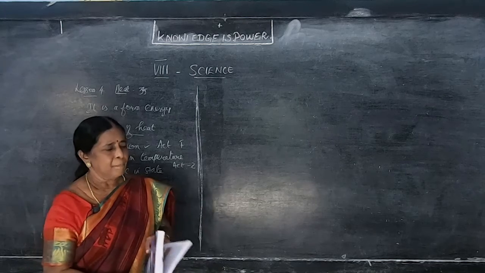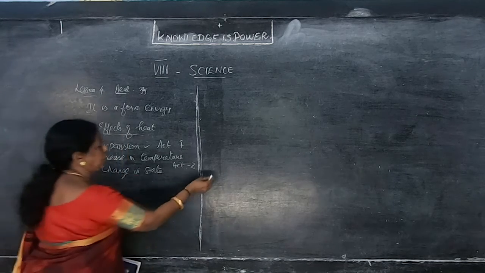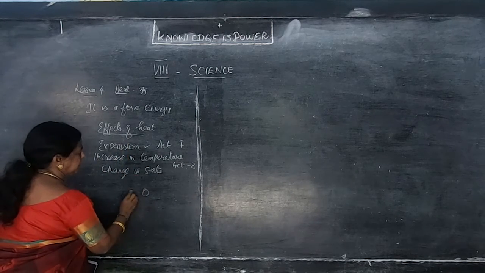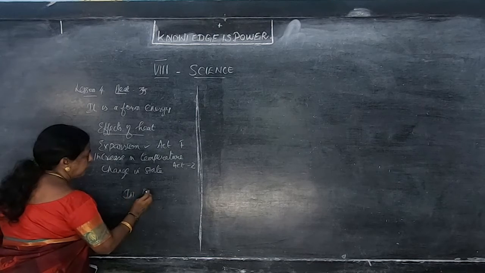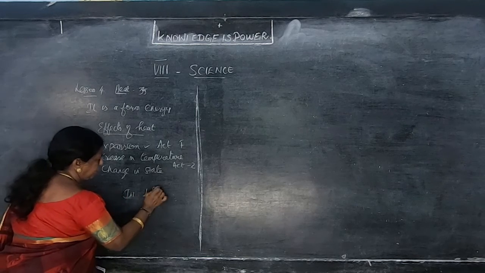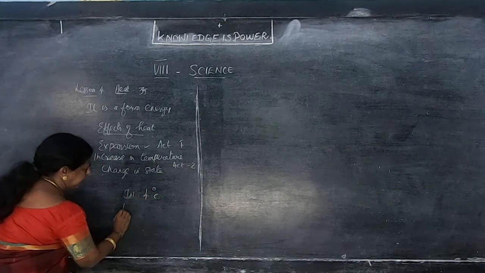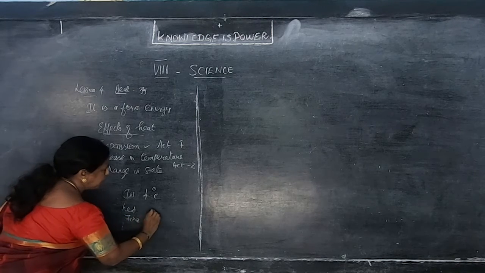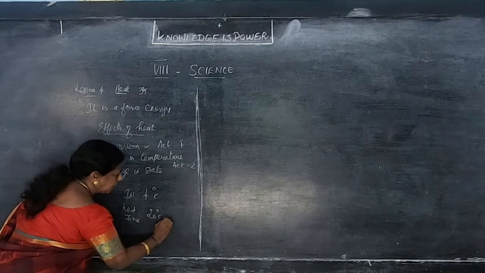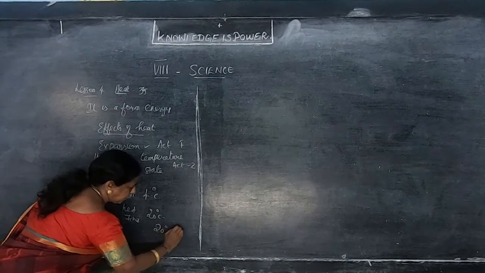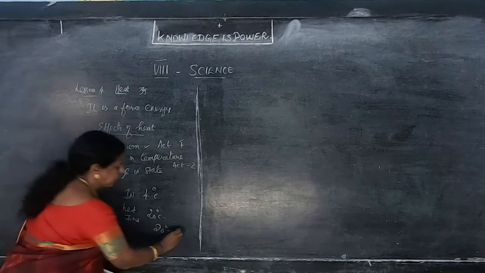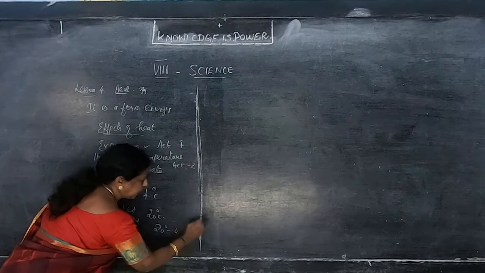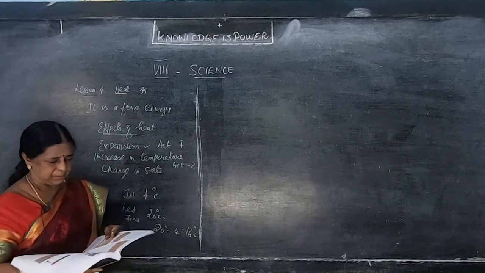Clear? For example, at the beginning it is, that is the initial, 4 degrees Celsius. After heating, that is the final, maybe 20 degrees. The difference between these two is known as what? Increase in temperature. This is an example for that.